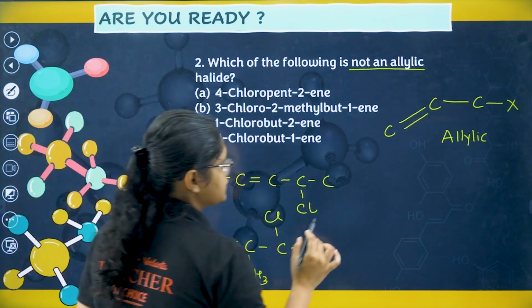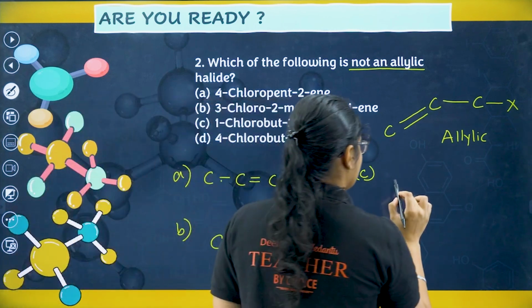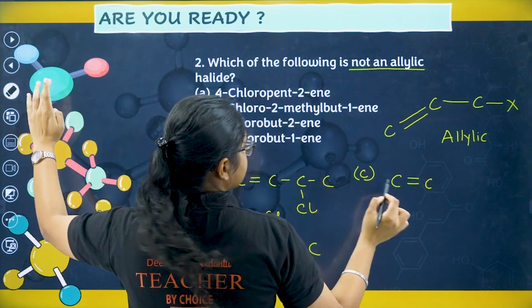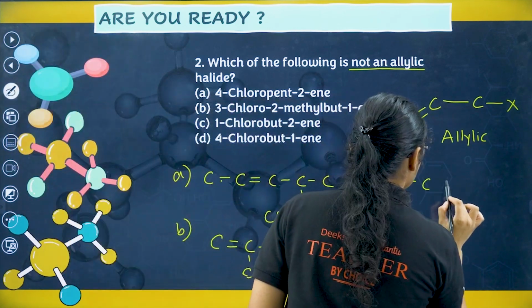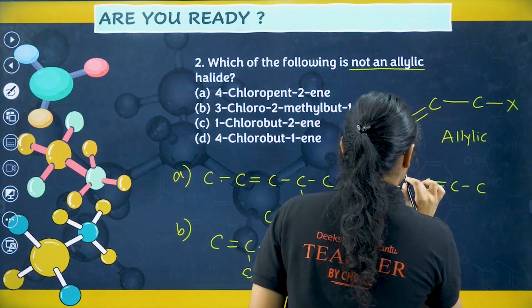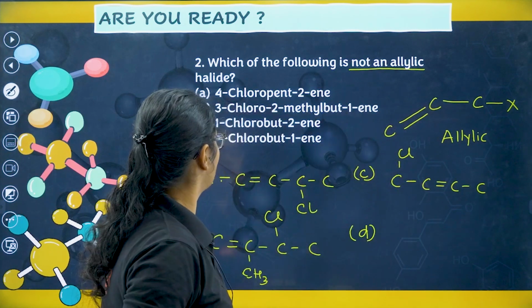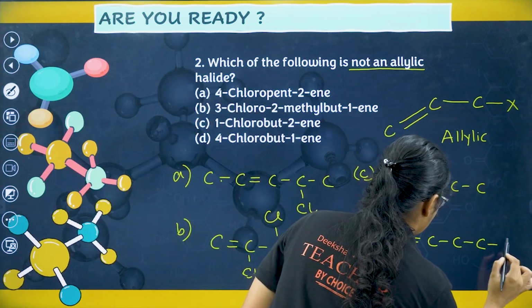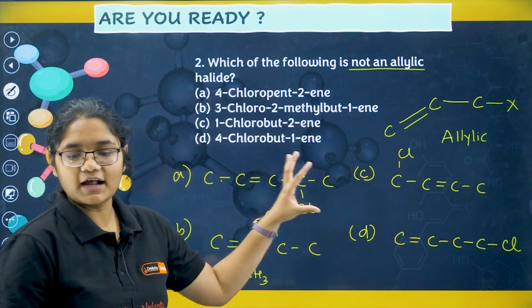Okay, these are the structures. Now let's draw for C, 1-chloro-but-2-ene. So on the first carbon I have chlorine, and option number D is 4-chloro-but-1-ene. So these are the structures given.